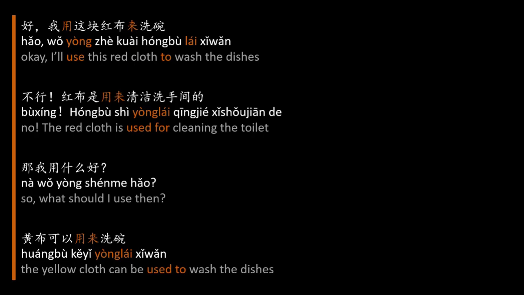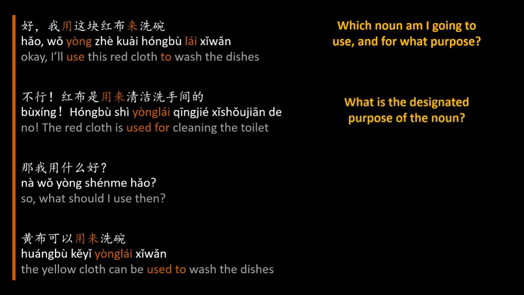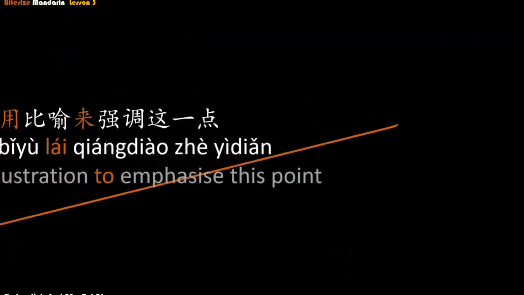So the first sentence really answers the question, which noun am I going to use and for what purpose? Whereas the second sentence answers the question, what is the designated purpose of the noun? It's used for cleaning the toilet. And the last sentence could be an answer to the question, which noun can be used for the designated purpose? So as with anything, it's good to see 用来 in different example sentences. So here are a few more.